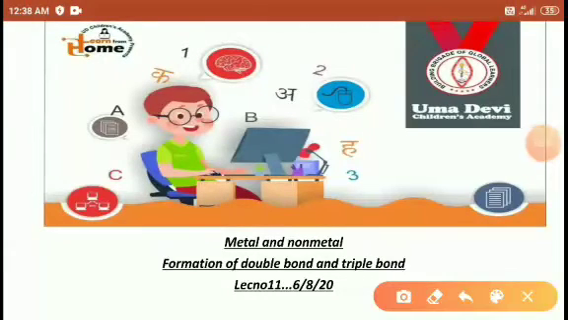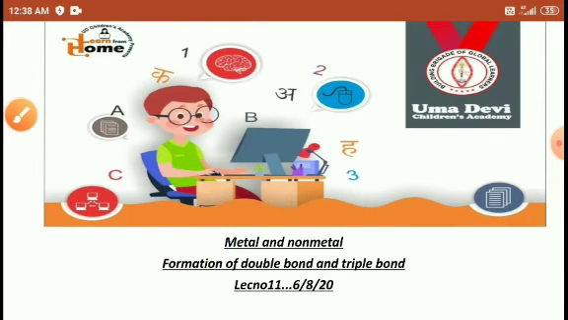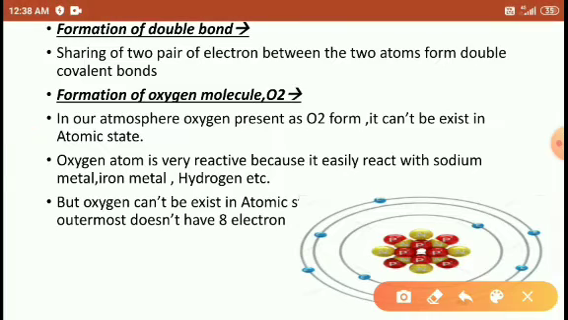Hello students, today we are discussing the formation of double bonds and triple bonds. Right students? Next, the first one is the formation of a double bond. Sharing of two pairs of electrons between two atoms forms a double covalent bond. Right students? Double bond, or you may say double covalent bond.